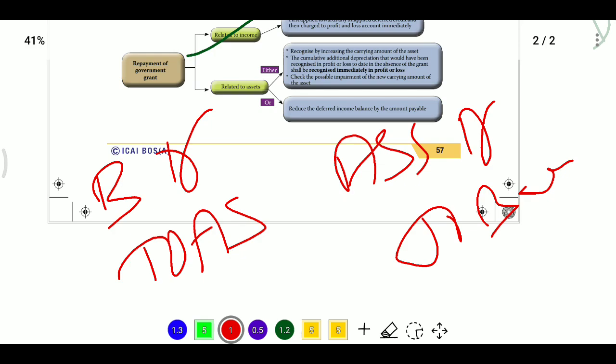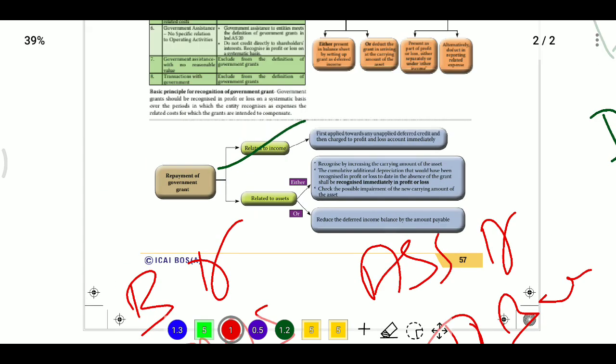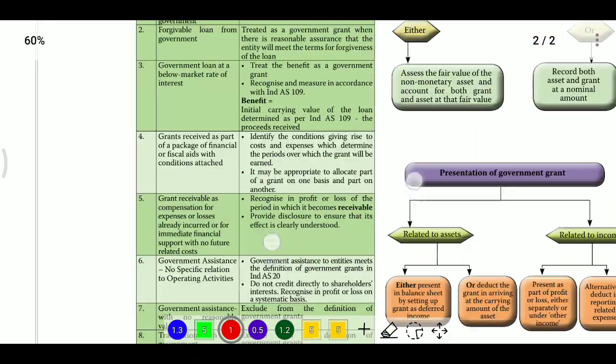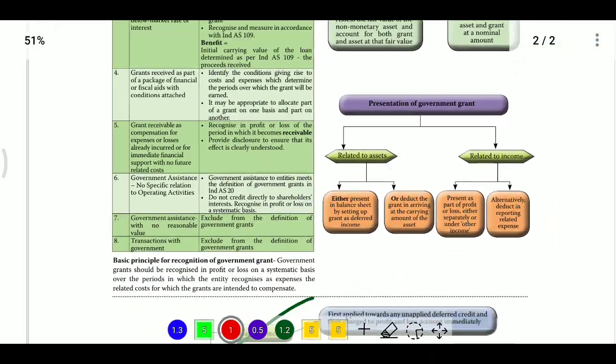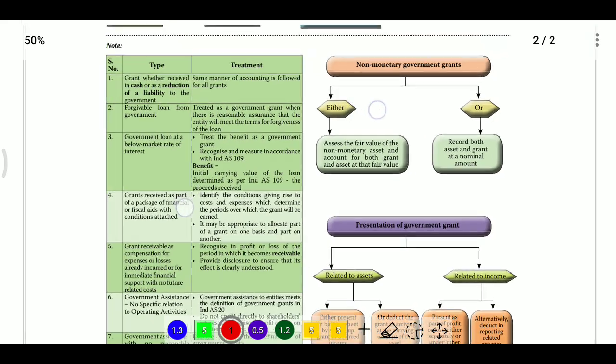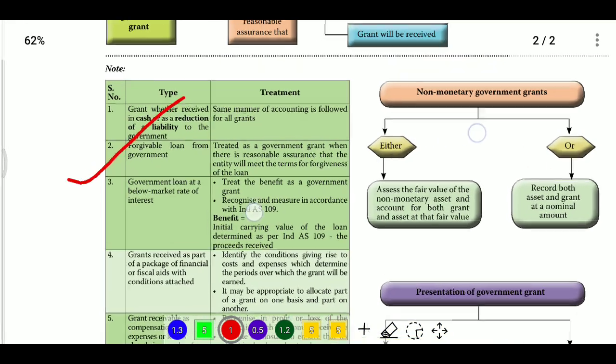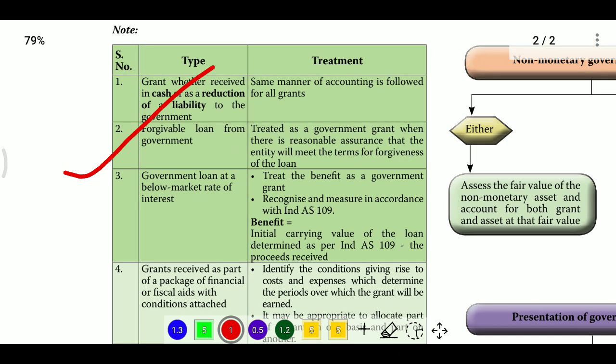Next, if we receive an amount from the government like a loan, how can we account for the loan received from the government at less than the market rate?